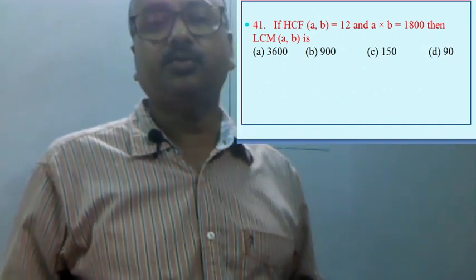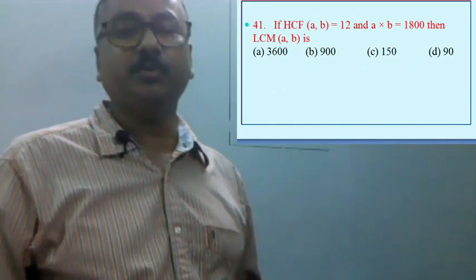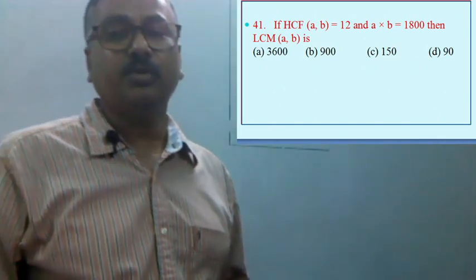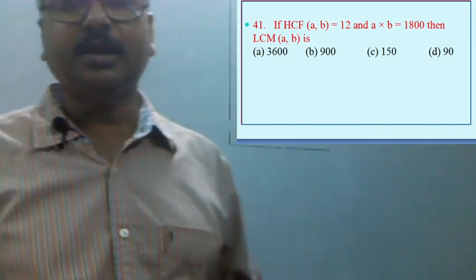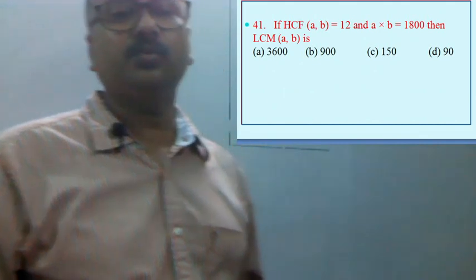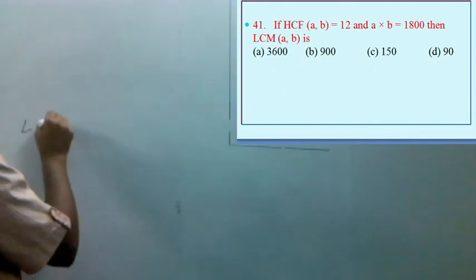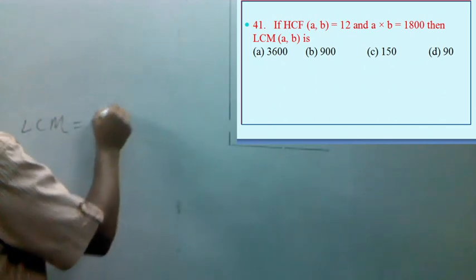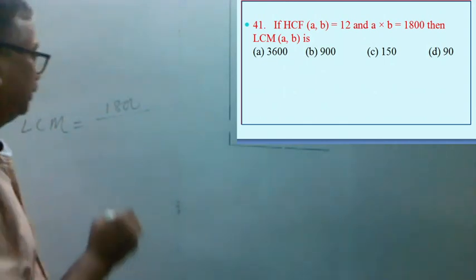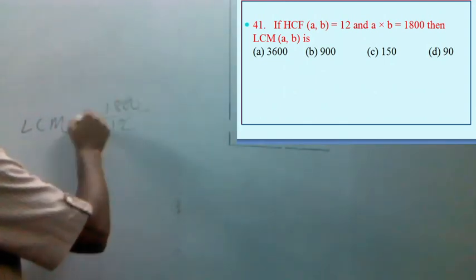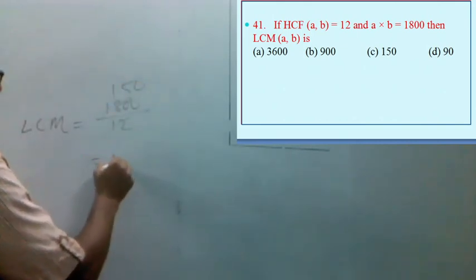HCF of A and B is 12 and A into B equal to 1800. Then which one is the correct option for the LCM of A and B? LCM equal to 1800 divided by HCF, and HCF is given as 12. So if we divide 1800 by 12, we get 150.